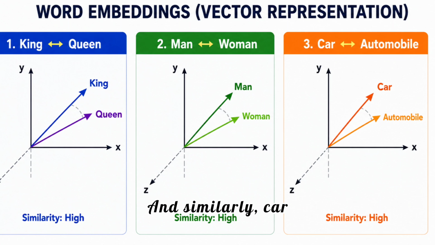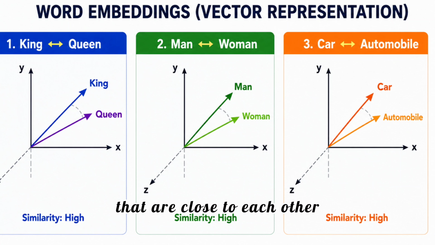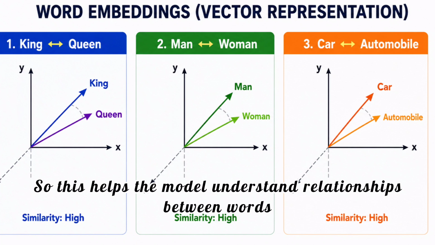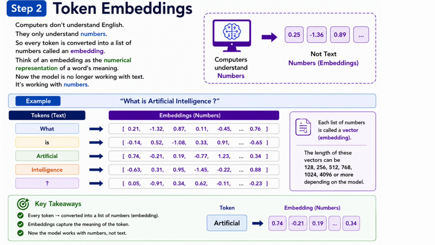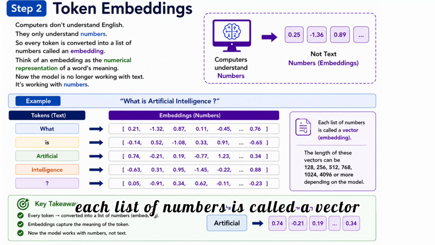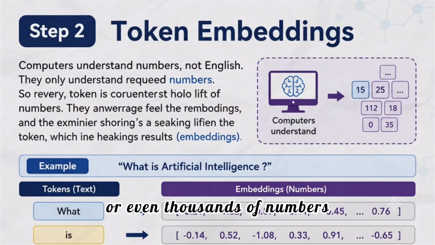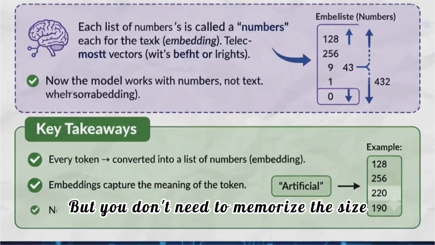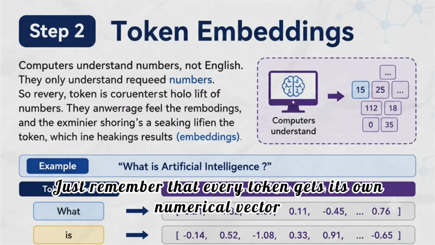And similarly, car and vehicle will also have embeddings that are close to each other. So this helps the model understand relationships between words. So as you can see in the note below the example, each list of numbers is called a vector, and depending on the model, a vector can contain hundreds or even thousands of numbers. But you don't need to memorize the size, just remember that every token gets its own numerical vector.